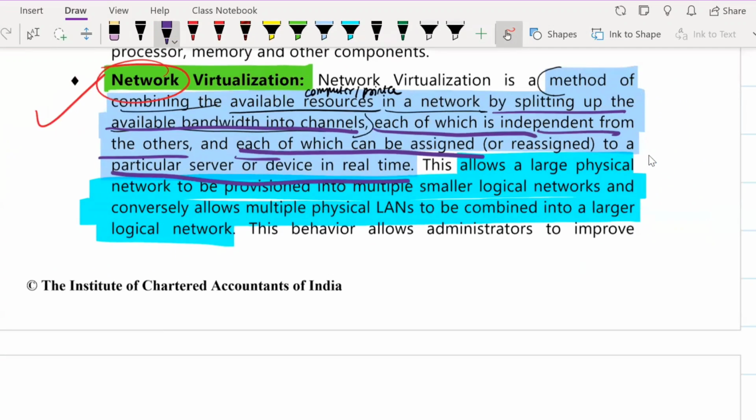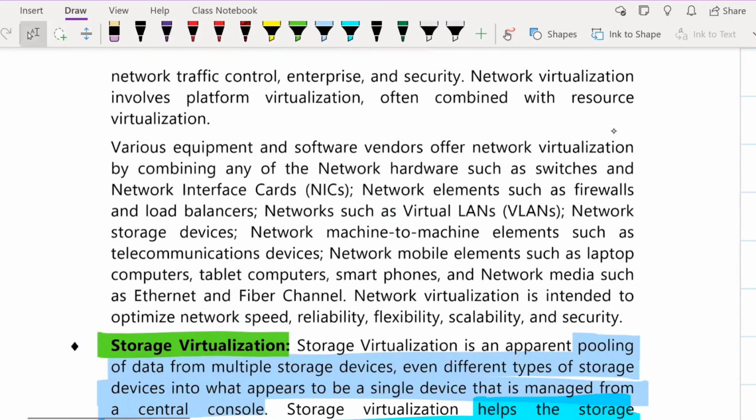So this allows a large physical network to be provisioned into multiple smaller logical units. Here, one big network you can provision into multiple smaller networks, or multiple smaller networks into one large network. That also you can do. So this way or that way, vice versa, you can do network virtualization.